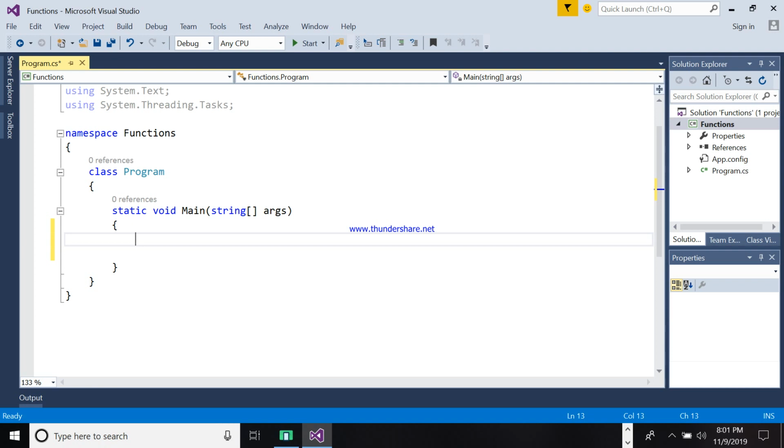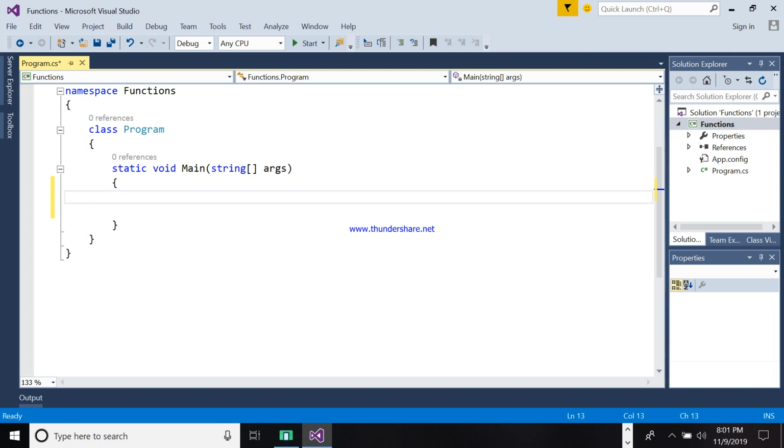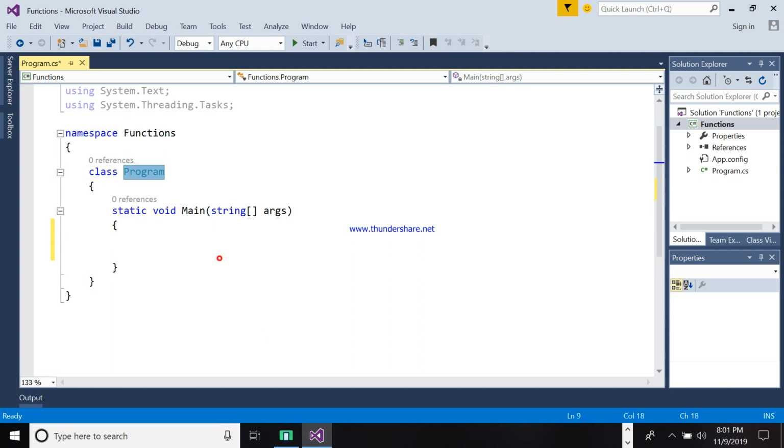As you can see, this is the main class. The name of the class is Program. Now we will create a simple computation, which is addition only, using a function.